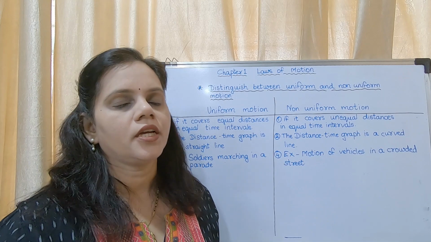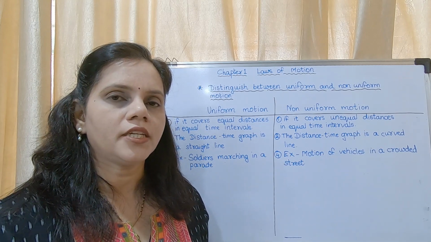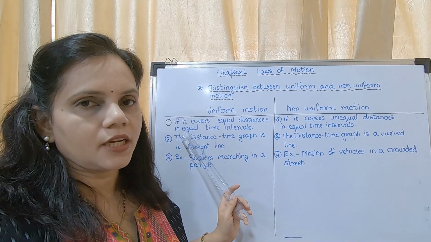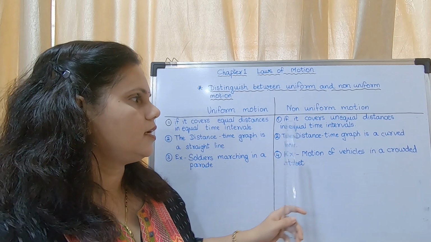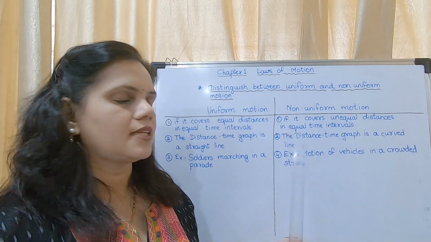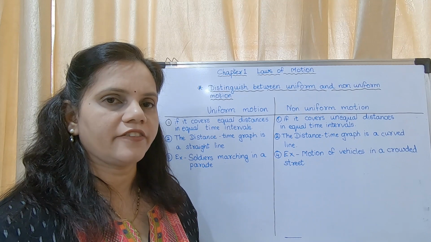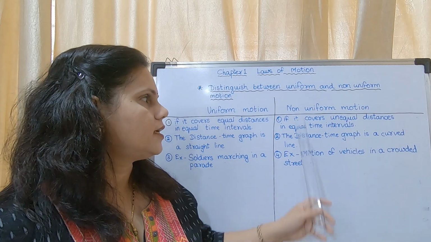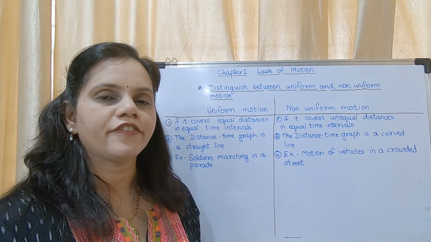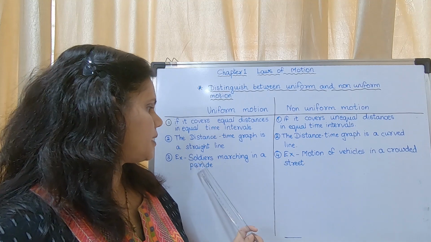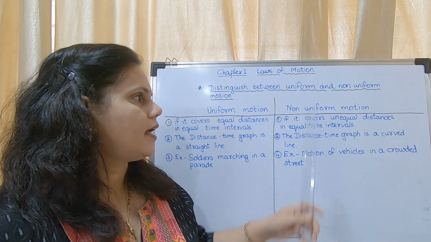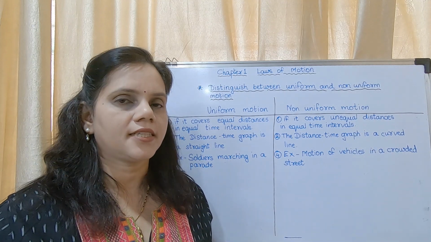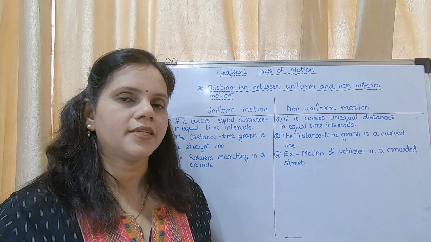So I repeat, distinguish between uniform motion and non-uniform motion. If it covers equal distances in equal time intervals, it is uniform motion. If it covers unequal distances in equal time intervals, then it is non-uniform motion. The distance time graph is a straight line for uniform motion and a curved line for non-uniform motion. Example: soldiers marching in a parade. And for non-uniform motion, motion of vehicles in a crowded street. You can write other examples also. So you may copy this.